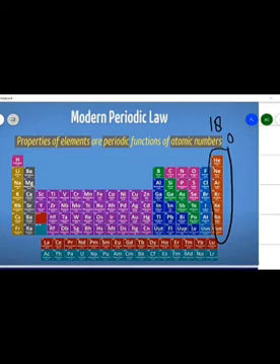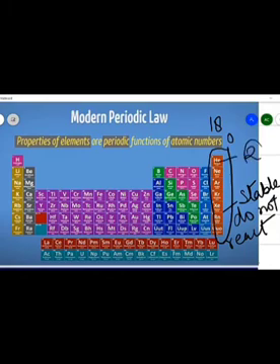Now the 0 group or group number 18 are called inert gases or noble gases because they have a stable electronic configuration. They hardly react. They do not react with any other elements, and they have 8 electrons in their outermost shell except helium. Helium has only 2 electrons in the outermost shell. The rest all have 8 electrons in the outermost shell, and that is why they do not react.